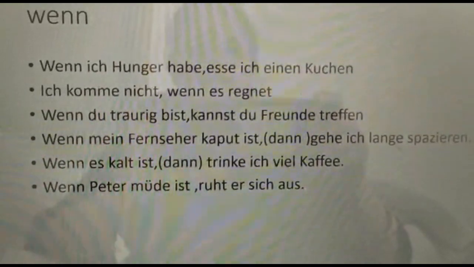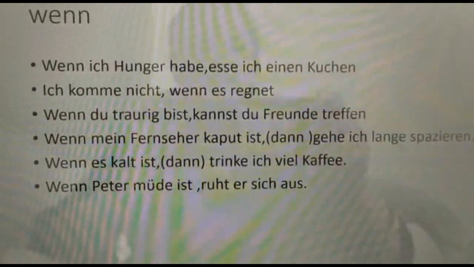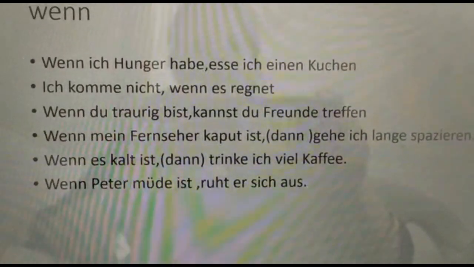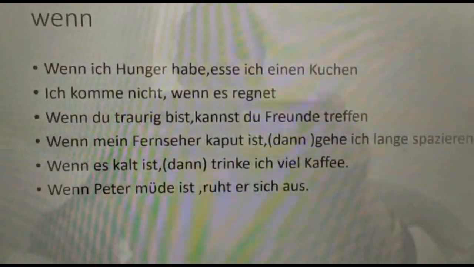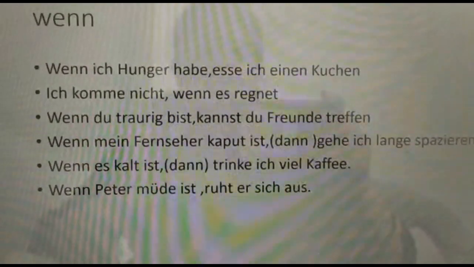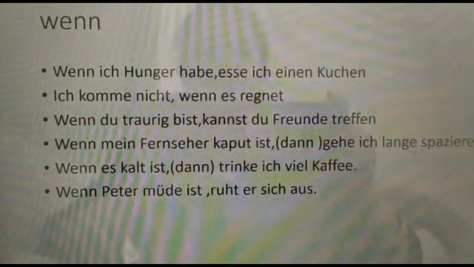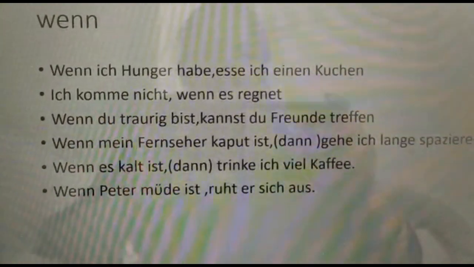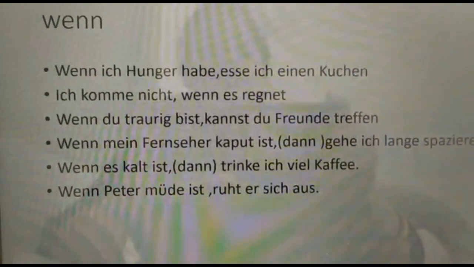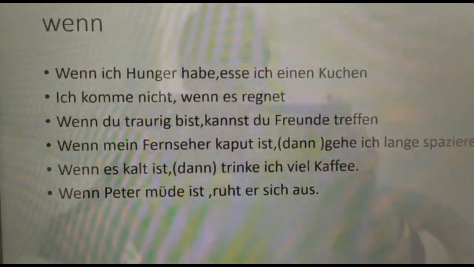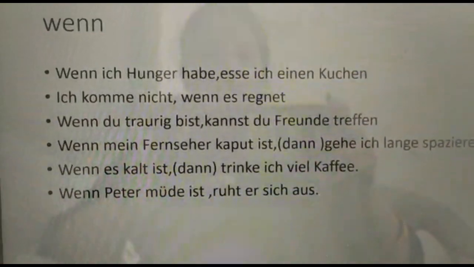Wenn Peter müde ist, ruht er sich aus. So again, if Peter is tired, he will relax. Here also, wenn is used in the first part of the sentence. So here after the comma, I am using the verb ausruhen, which is a separable verb. Hence, aus goes to the end of the sentence. I can also rewrite the same sentence using dann. Then after the comma, we will use dann. Wenn Peter müde ist, dann ruht er sich aus.